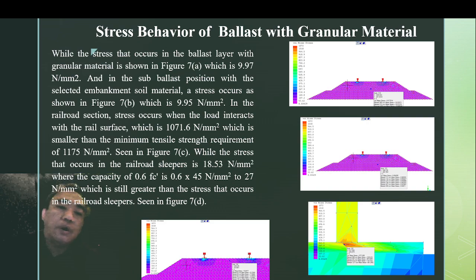The stress that occurs in the railroad sleeper is 0.53 Newton per millimeter square, where the capacity of concrete is 0.6 FC prime, so it is 27 Newton per millimeter square, which is still greater than the stress that occurs in the railroad sleeper. So this construction is safe.